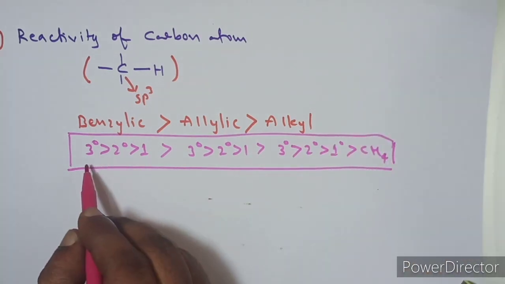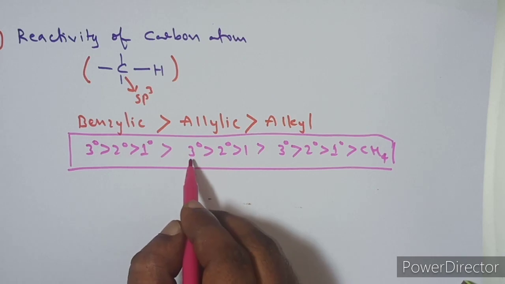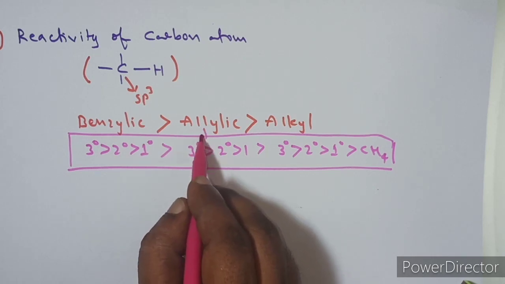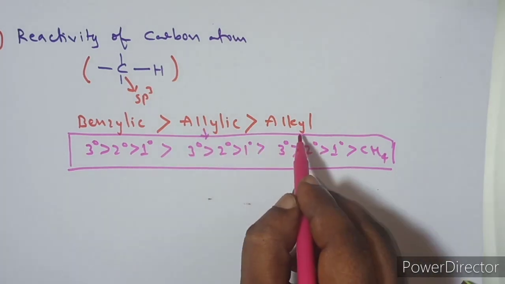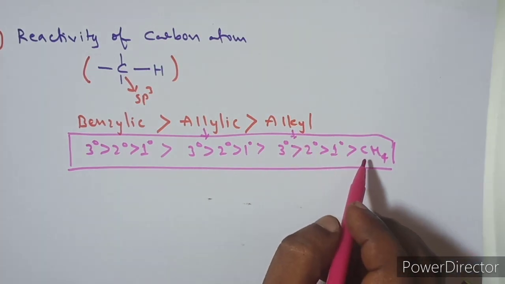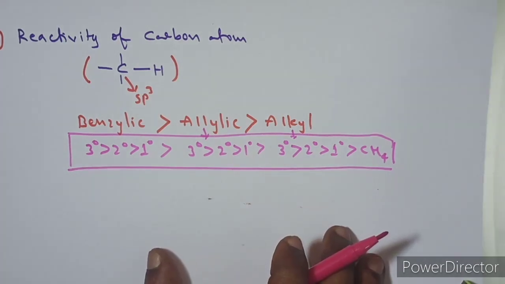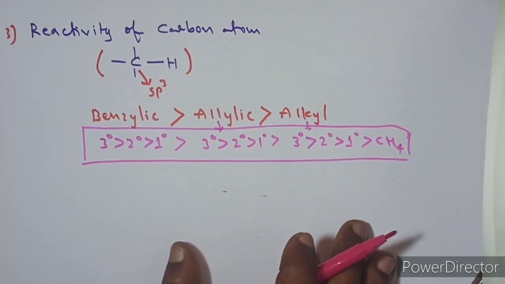Here the tertiary benzylic carbon atom is more reactive, then secondary benzylic, then primary benzylic, then tertiary allylic, then secondary, then primary allylic, then tertiary alkyl, secondary alkyl, primary alkyl, and the carbon atom of methane. So this is the order of reactivity of the carbon atoms. You must remember this order of reactivities. Hope you understand this.